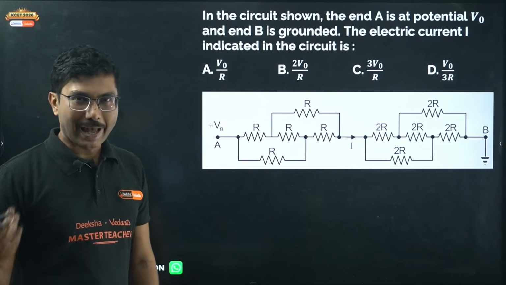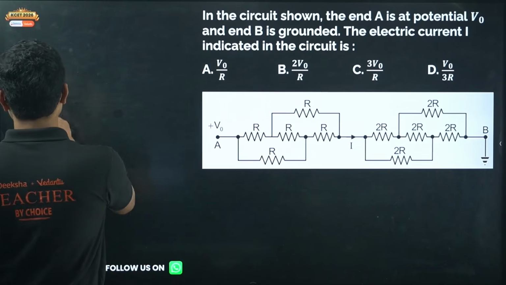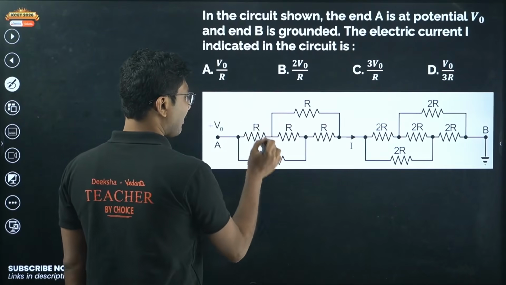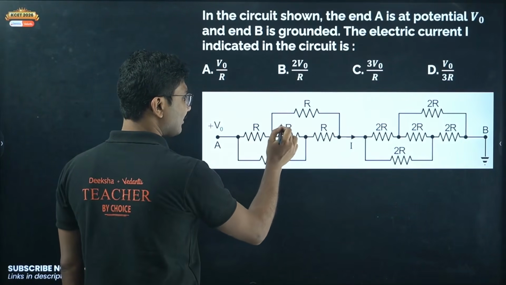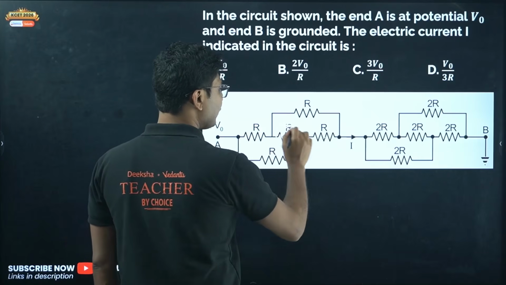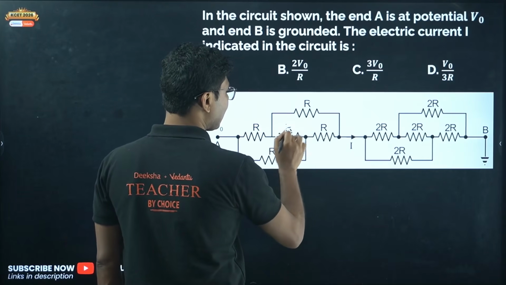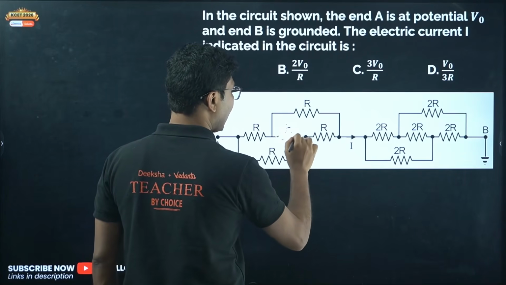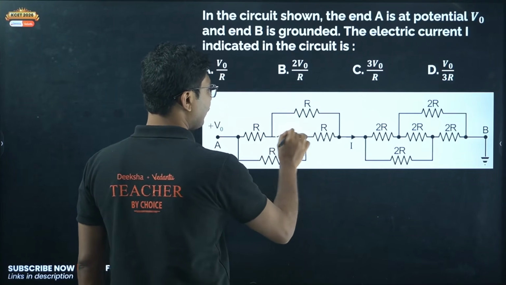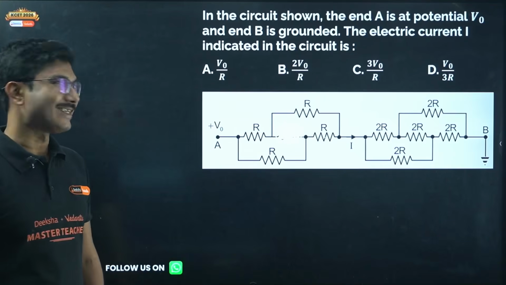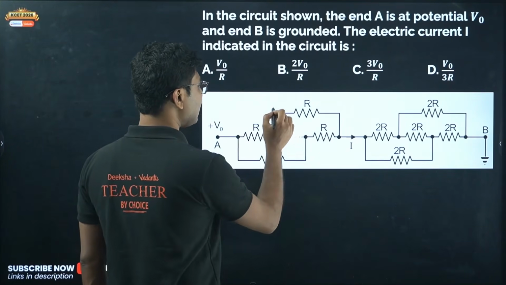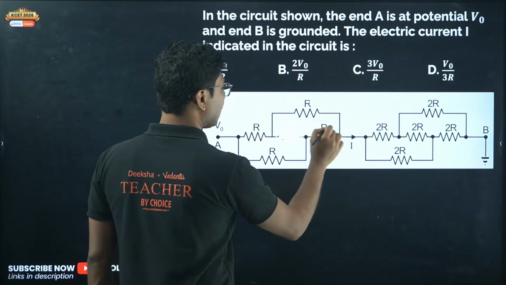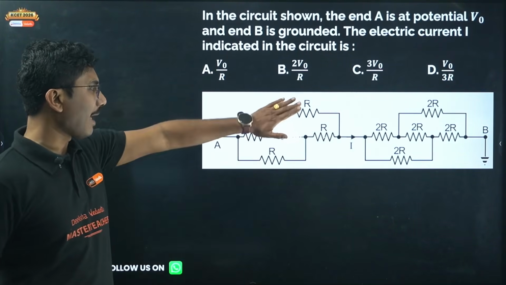And if the Wheatstone bridge is balanced, then no current passes through this galvanometer, and as we can see, R by R equals R by R. That means this is a balanced Wheatstone bridge, so no current is passing through this. So you can simply cut it and remove it. It is basically not playing any part in the circuit. Now you see this resistance and this resistance are in series. Similarly, these two resistances are also in series, and their combination is in parallel.